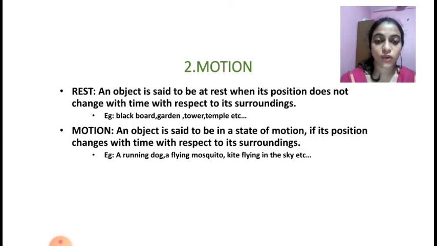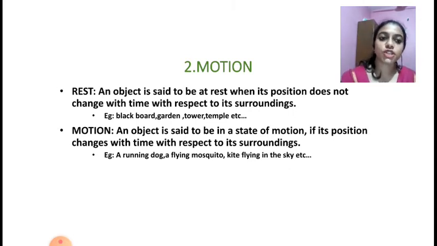First thing is, what is motion? See, while we are looking around, we can see that different objects are there. Some are at rest, some are in motion. So let us understand what is rest and what is motion.